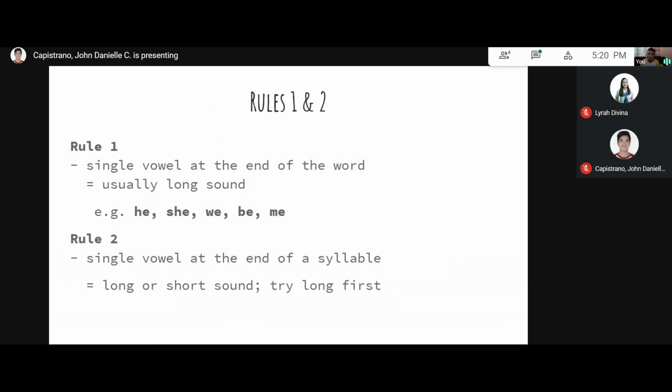All right, some more examples for Rules 1 and 2 include fly, which has the long I sound at the end of the word. Although Y is not a vowel per se, it is used as a vowel within the context of the word fly. So that's another example for Rules 1 and 2. Now, next rules.